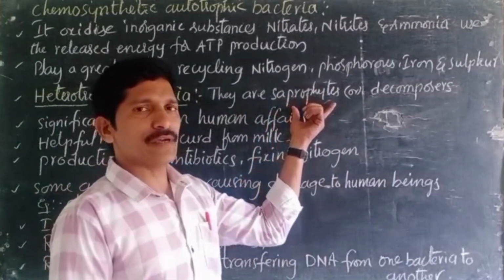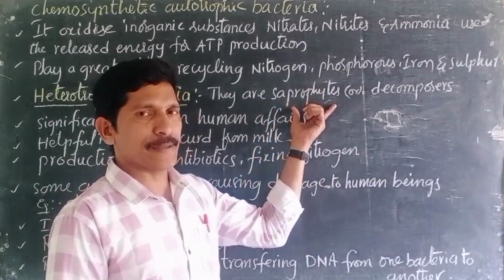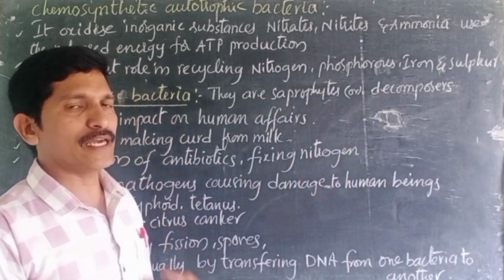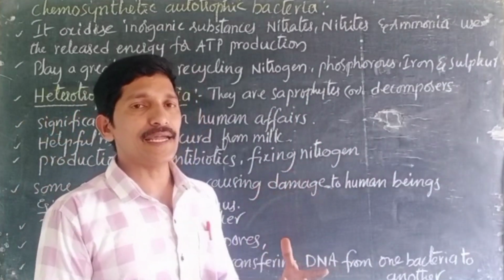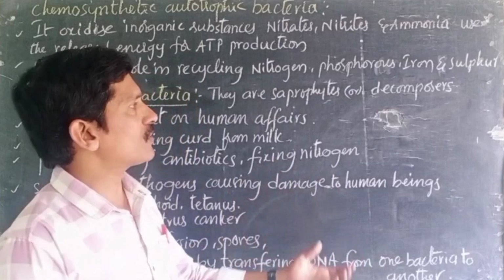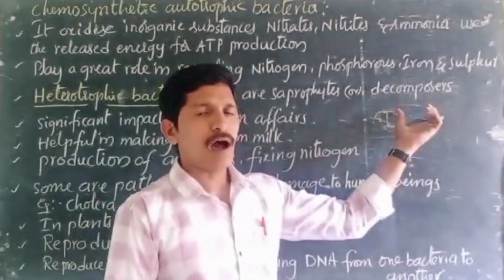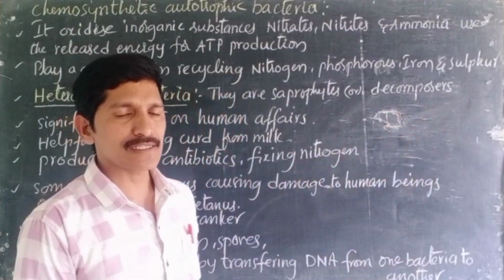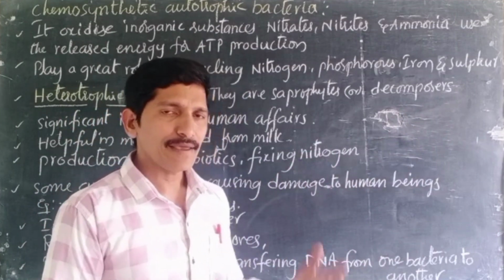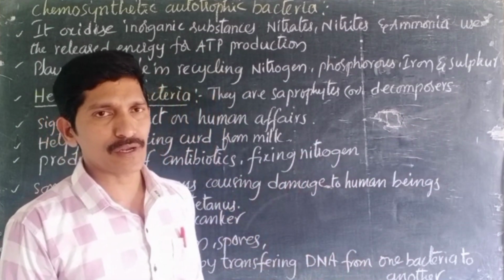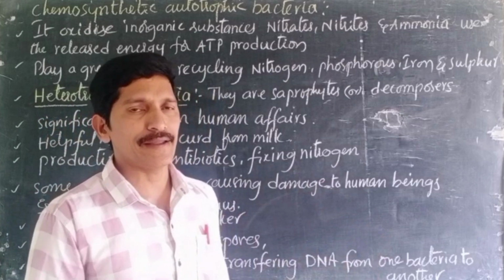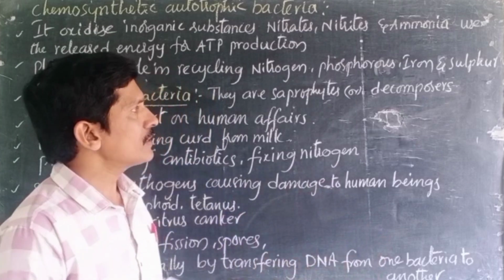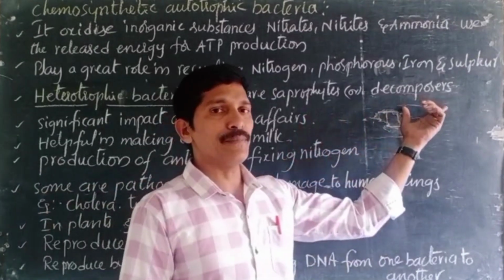One of the heterotrophic kinds of nutrition is saprophytic. Saprophytic means they obtain food material from dead and decaying matter. Generally they are called decomposers. After the death of plants and animals, they are buried under the soil and decomposed by soil microorganisms into the simplest forms. So they are also called decomposers.